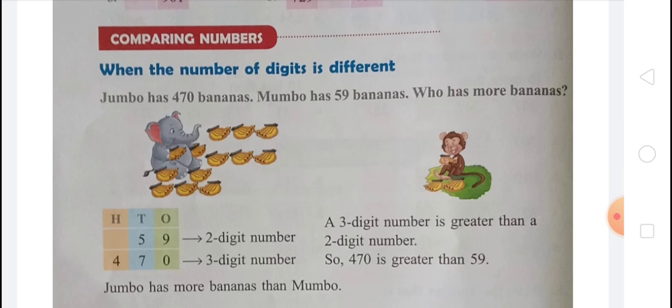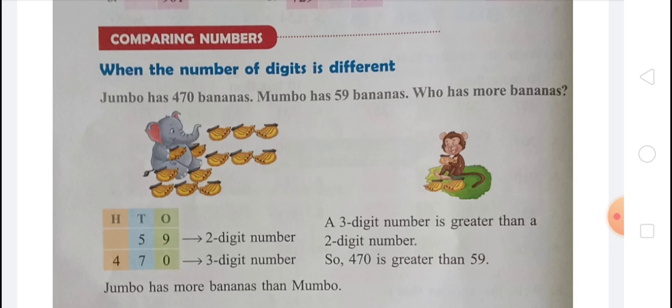What is comparing numbers? First, when the number of digits is different. That means if in one number there are 2 digits and in another number there are 3 digits, that's called when the number of digits is different. An example is given: Jumbo has 470 bananas. Jumbo is an elephant.